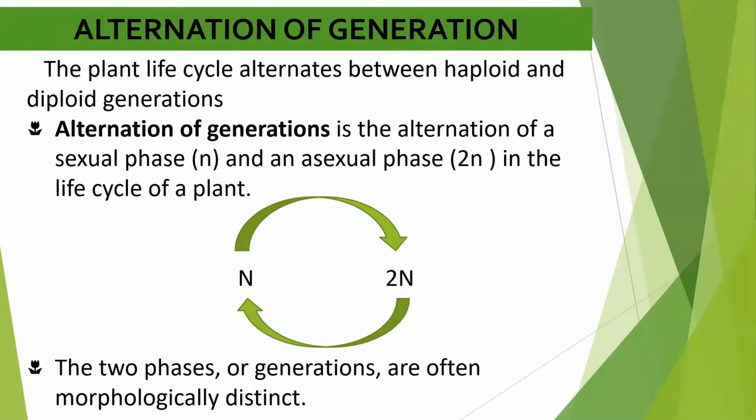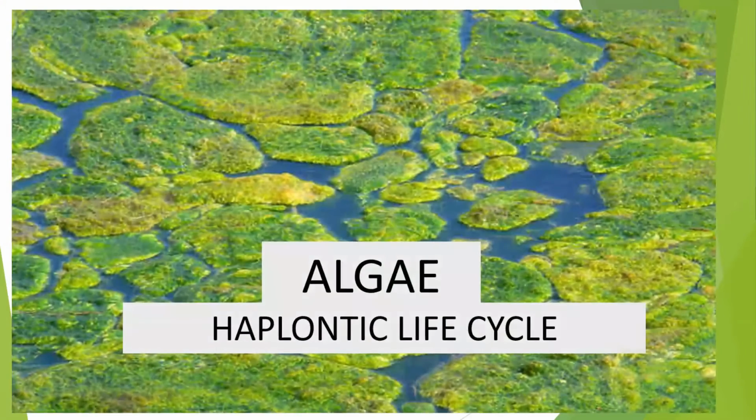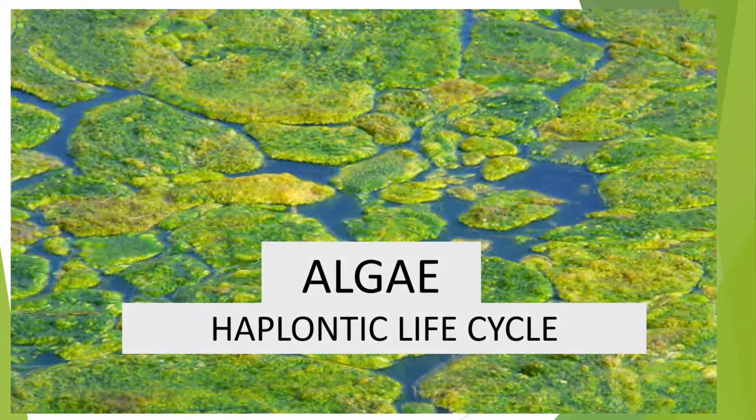And in all plants, these two phases are quite distinct from each other. They can be easily distinguished and easily identified. Let us study alternation of generation in algae. Algae represent the haplontic life cycle. So now let us see what the haplontic life cycle is.